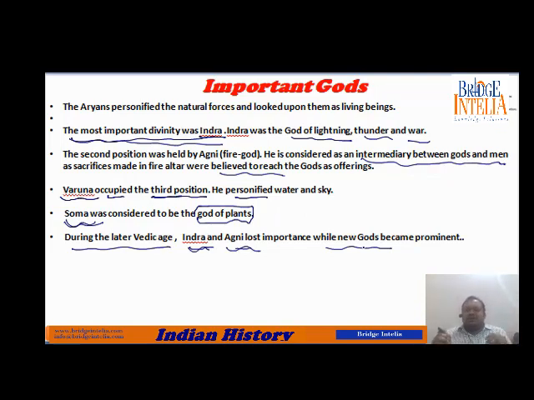So this was the sum total of the early Vedic era, the life and times of the people in those first 500 years of Vedic civilization.